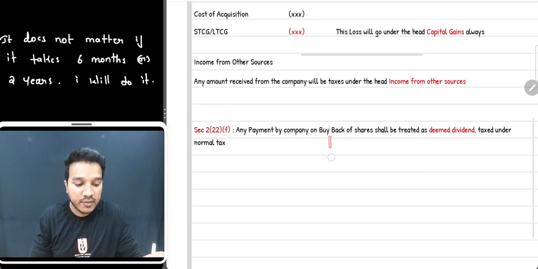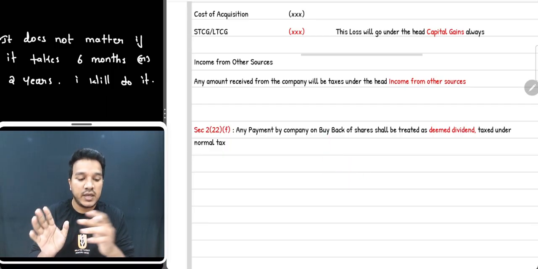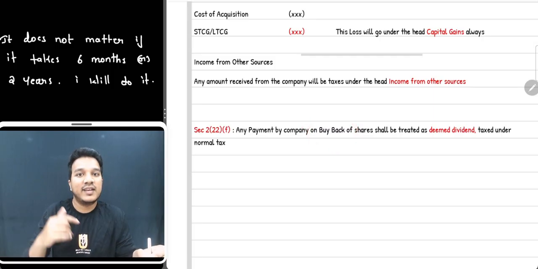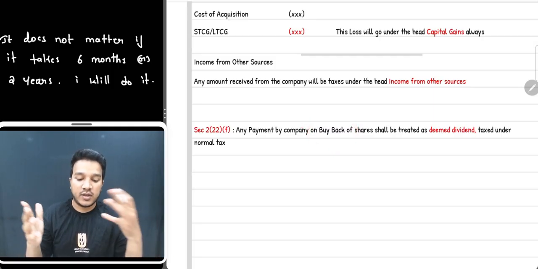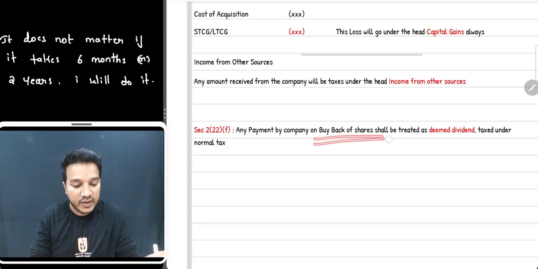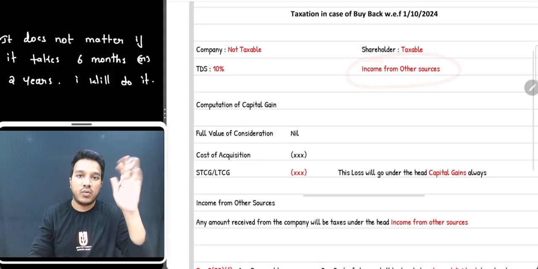Okay, since earlier under buyback the rate was only 20%, so few companies used to do this: instead of giving dividends, they used to issue buyback. Because of those few people, what the amendment says is, now even if you are giving buyback of shares, treat that as a deemed dividend only, and the entire amount will be taxable in the hands of shareholder only.